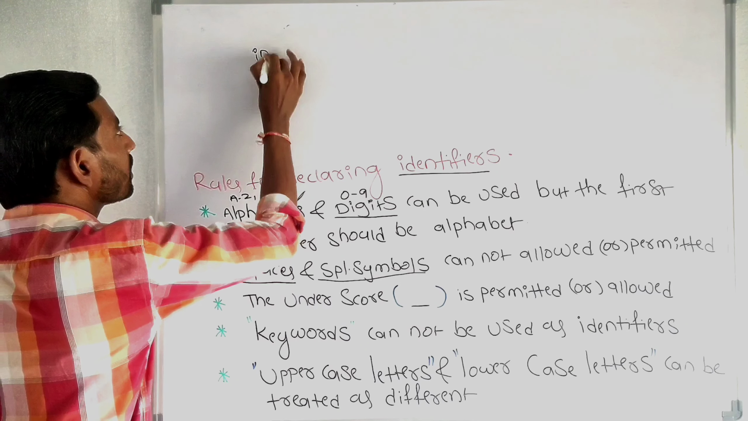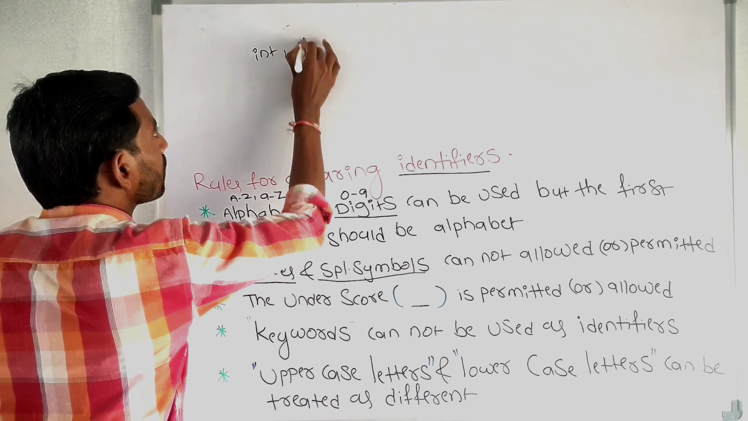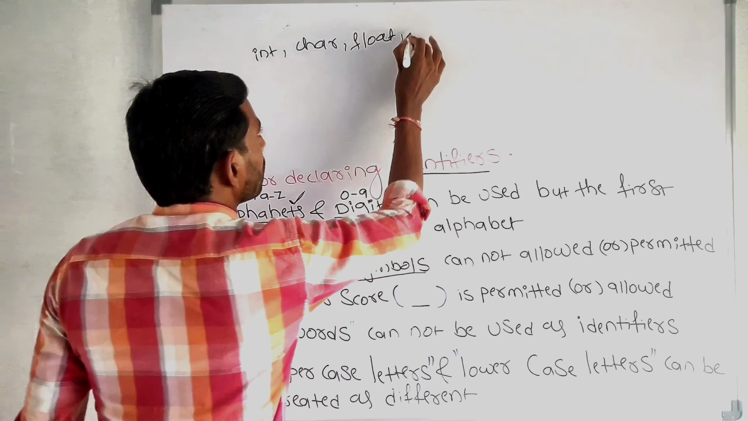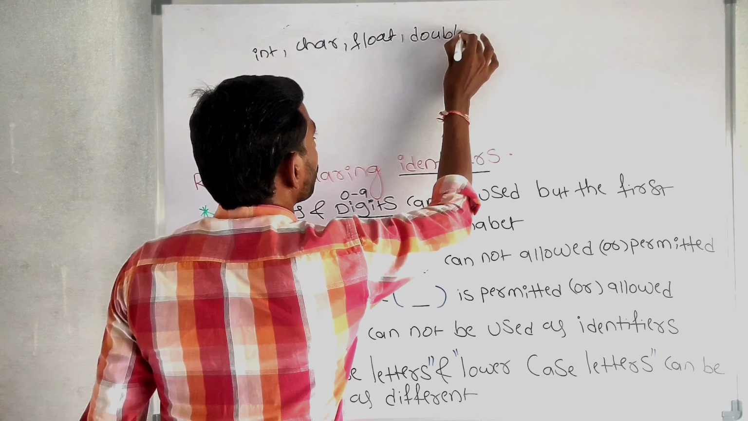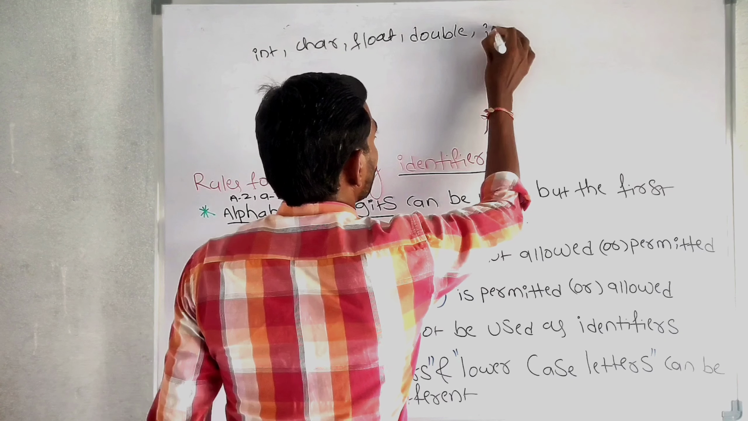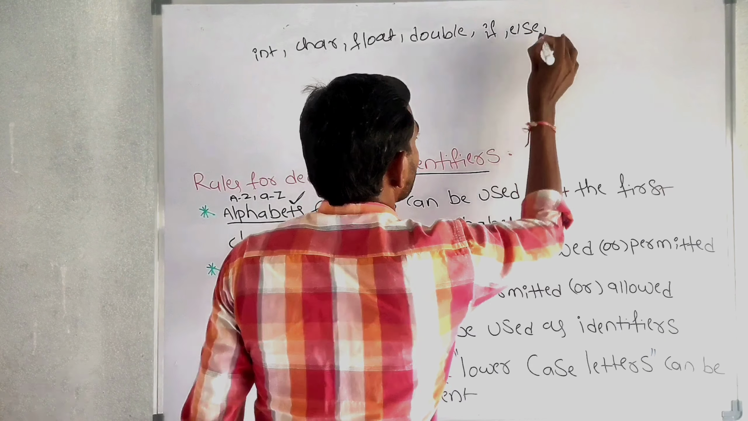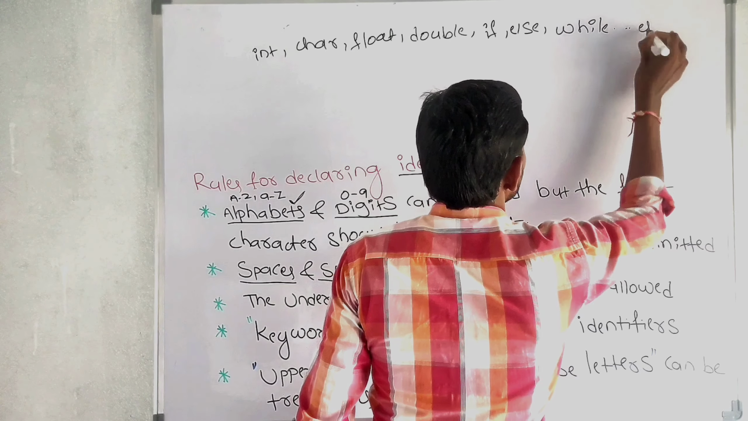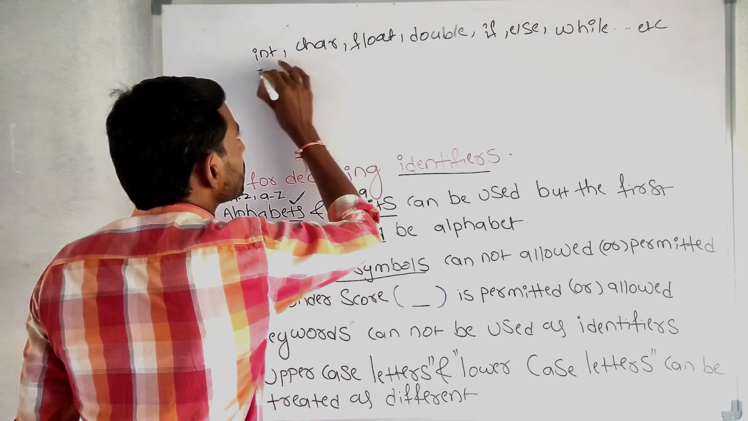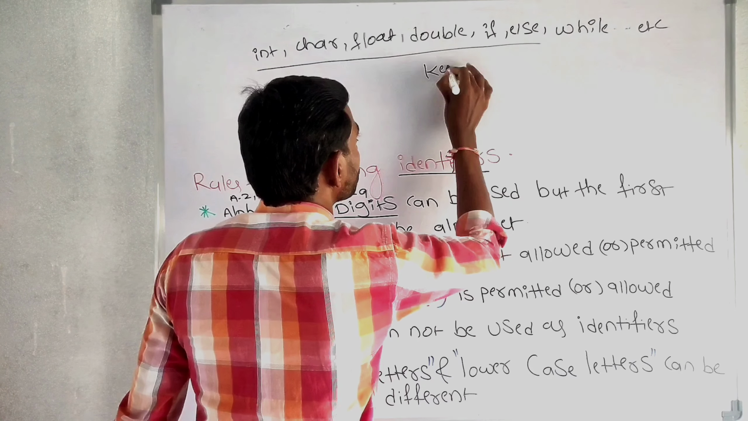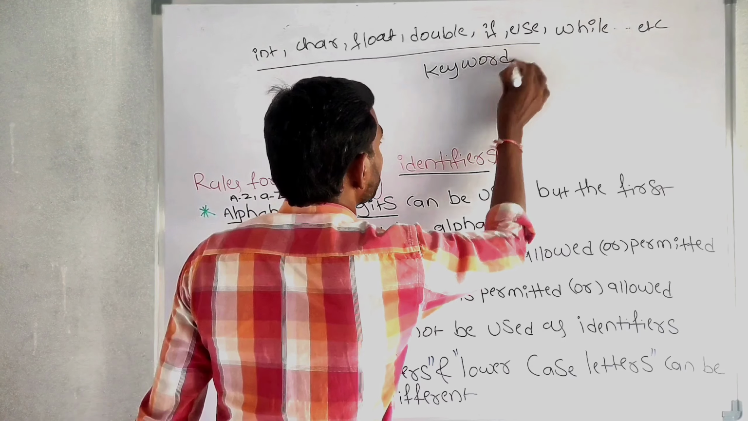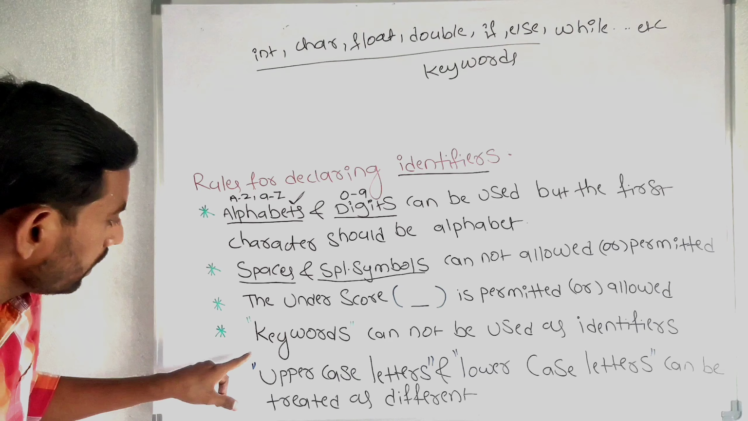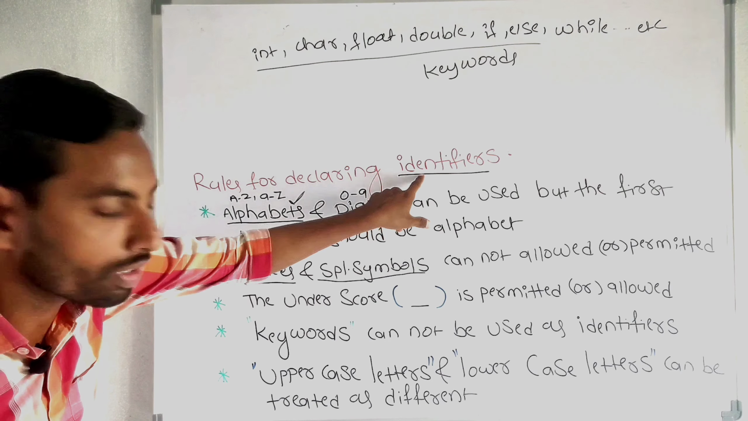But right now we have to learn some of these: integer, character, float, double, if, else, while, etc. These all are keywords. There are 32 keywords. We will discuss these keywords in the next video, but here we will discuss identifiers.